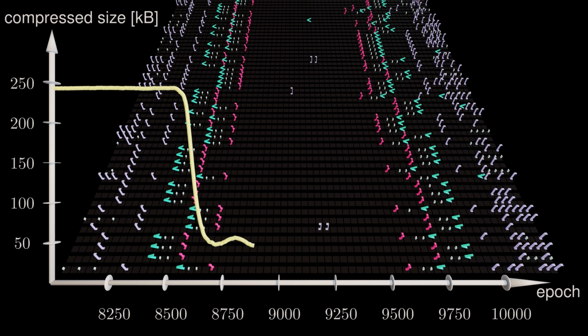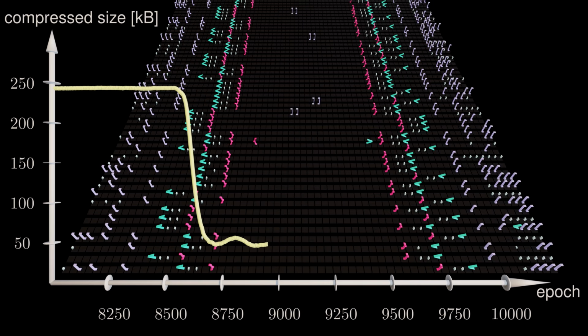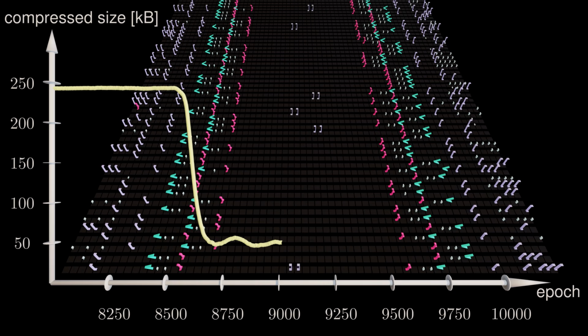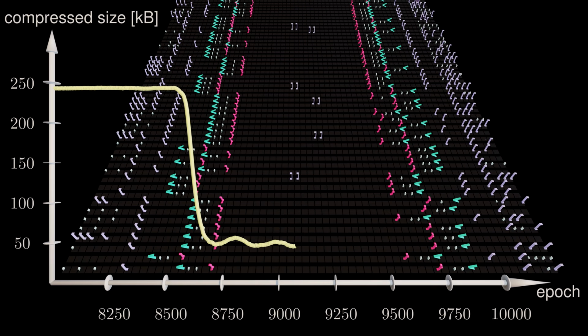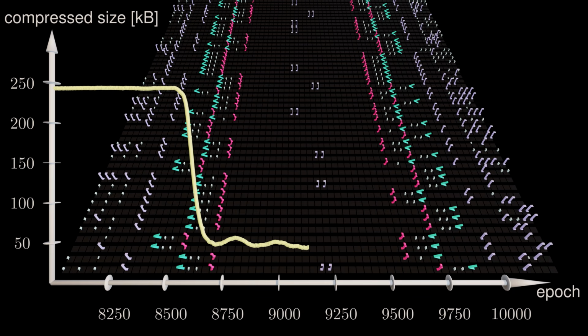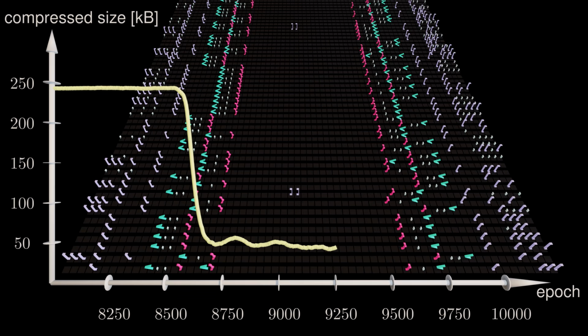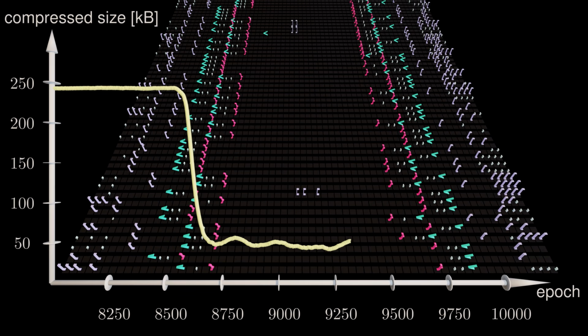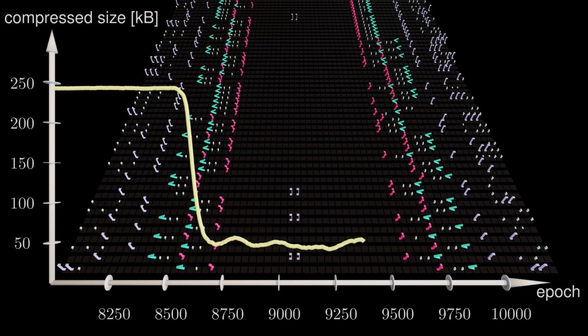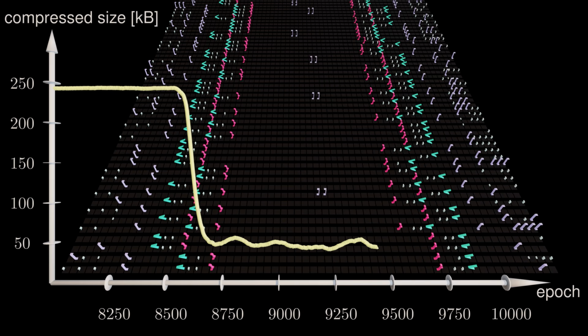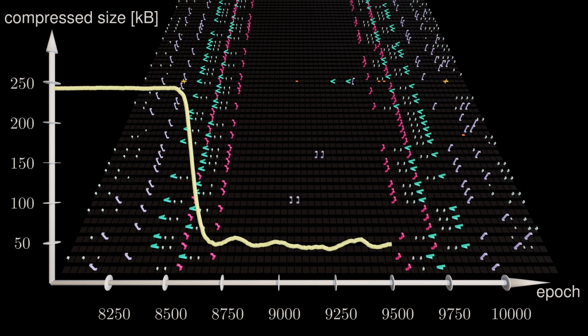On the other end of the phase transition, when the same pattern occurs all over the tapes, the soup compresses beautifully, and we need much less space to store its content. The following plot shows the file size of our soup as a function of time, and you can clearly observe the sharp transition from chaos to order around epoch 8,600.